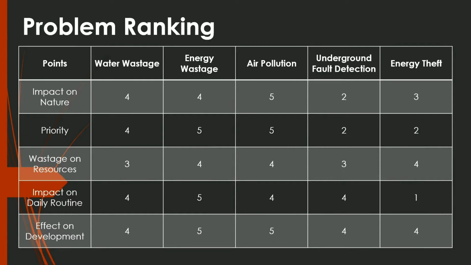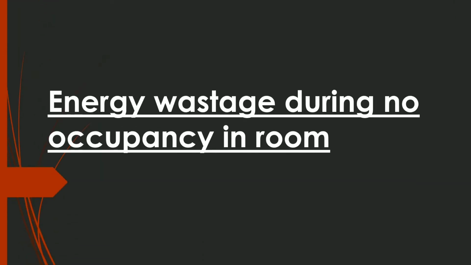Third point is wastage of resources. For this point, we have given the highest rank to energy wastage because many resources are required to generate the energy, and if the energy is wasted, that means all those resources also become waste. Fourth point is impact on daily routine. Here also we have given the highest rank to energy wastage because if energy wastage occurs, then in order to reduce the energy waste, distribution companies start load sharing, and that definitely affects our daily routine. And last point is effect on development. For this point, we have given the highest rank to energy wastage and air pollution. So from the problem ranking, we finalize our problem: the energy wastage during no occupancy in a room.